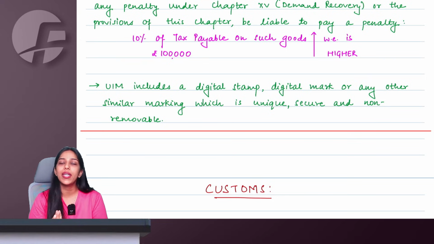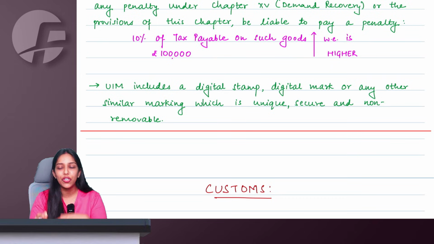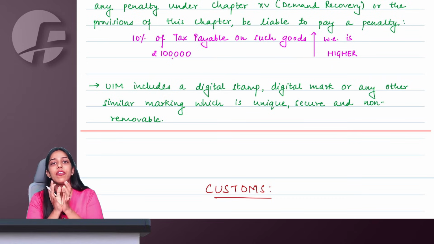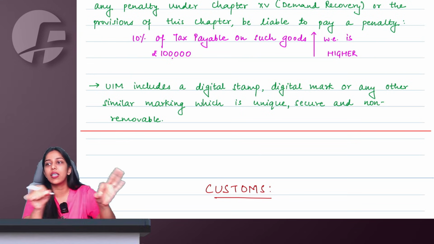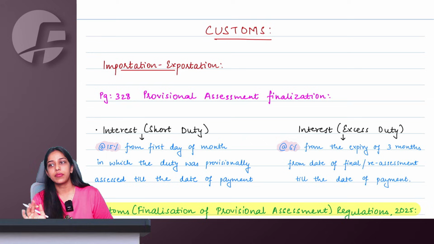What is this UIM basically, ma'am? It is kind of a digital stamp or a mark or any kind of marking through which the information can be stored, contained and transferred. This of course has to be unique for all the goods, secure and non-removable. It's not like a sticker so anyone can remove it. Yes, ma'am.